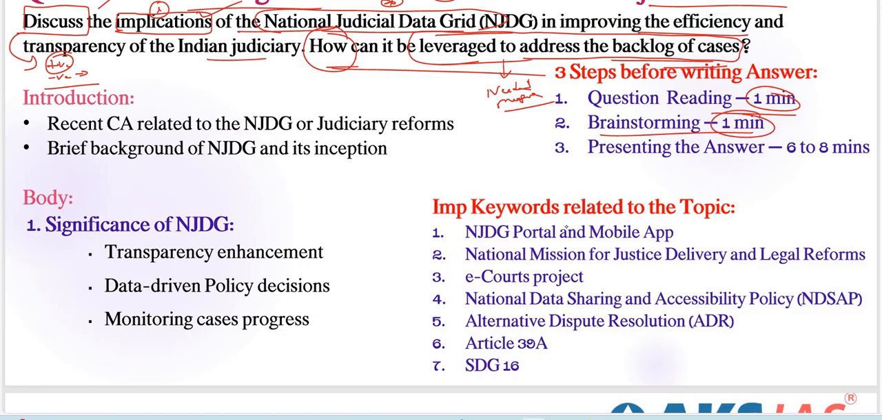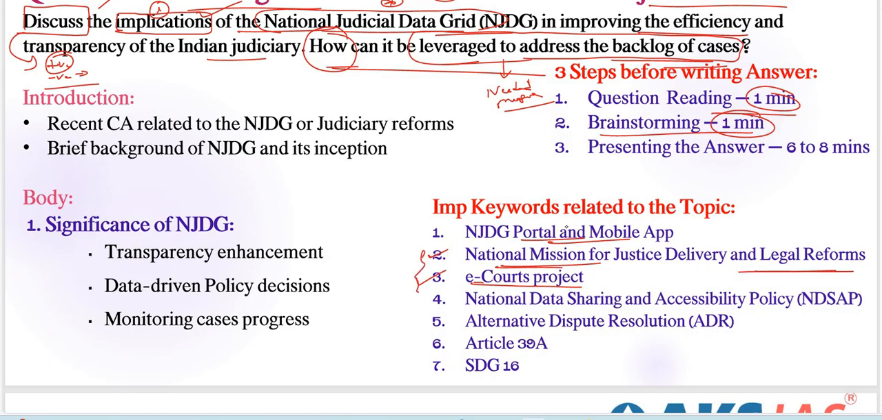So NJDG portal and mobile app is very important. Recently launched these type of initiatives regarding this National Judicial Data Grid, right? National Mission for Justice Delivery and Legal Reforms are also very important. National Judicial Data Grid is a part of the e-courts project under this National Mission for Justice Delivery and Legal Reforms. That is the case here.